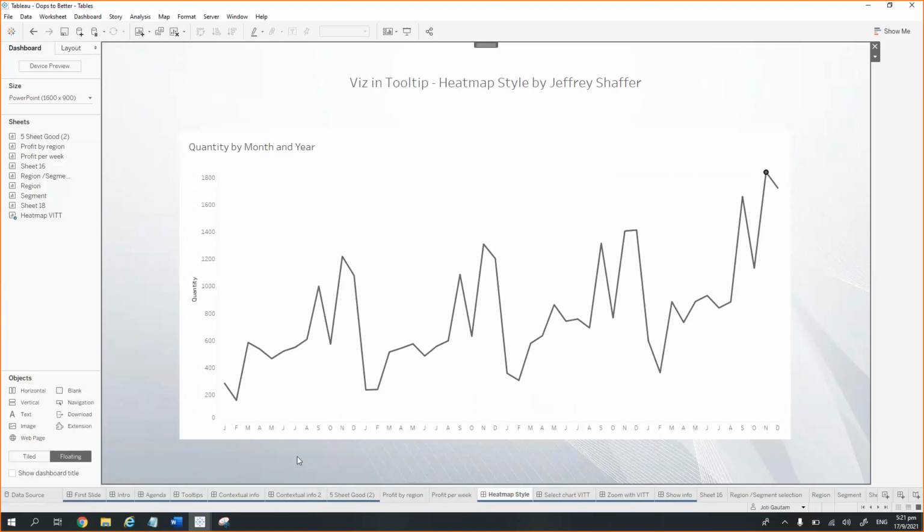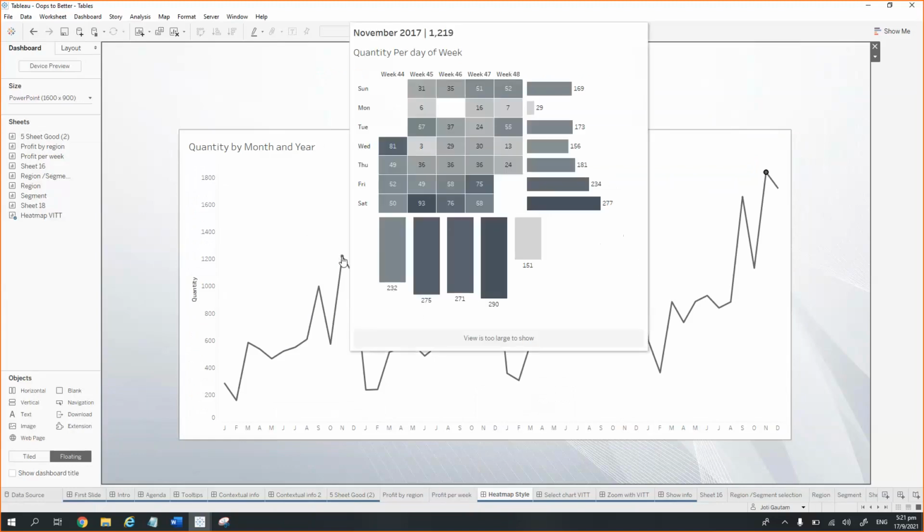If you see here, this is also an example of Viz in tooltip, but it's a normal line chart which is being shown here. I will hover over a particular point on the line and voila, it will show me a heat chart along with the bar charts shown here and there. This was the method invented by Jeffrey Shaffer. He's a really great person, and he was a Tableau Zen Master for many years. Right now, he's part of the Tableau Zen Master Hall of Fame. This was first introduced by him, and it's a really great way to show the details in the tooltip.